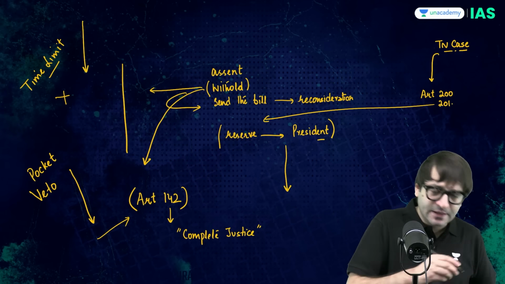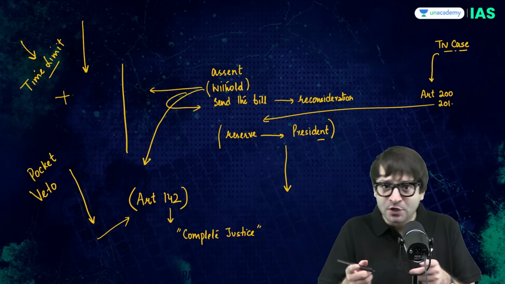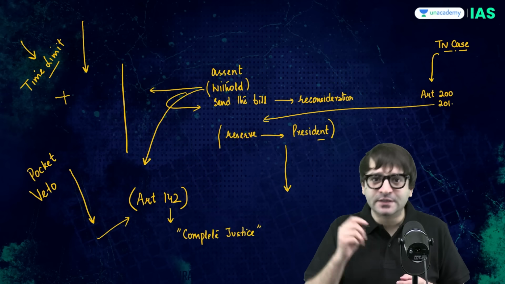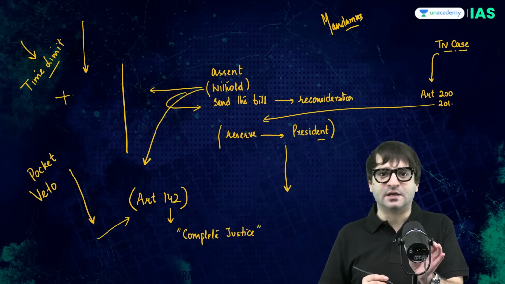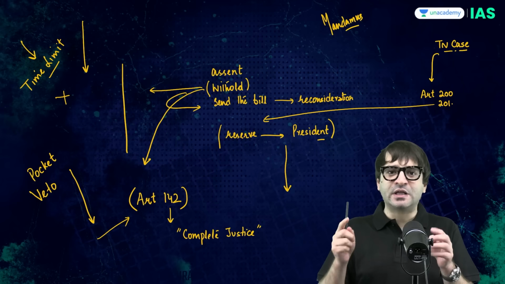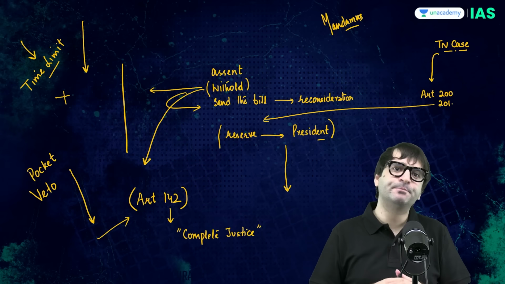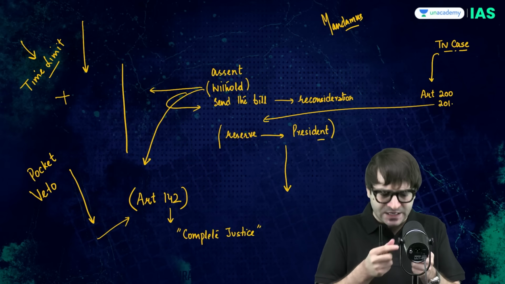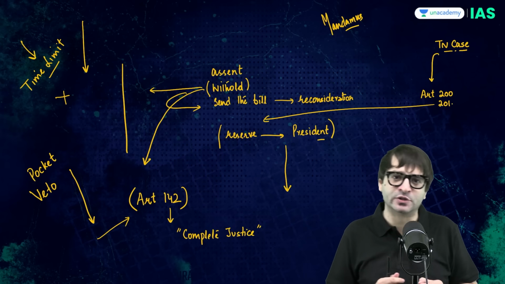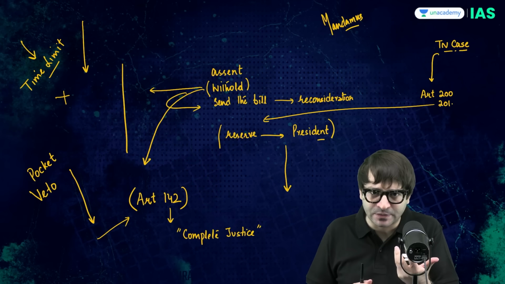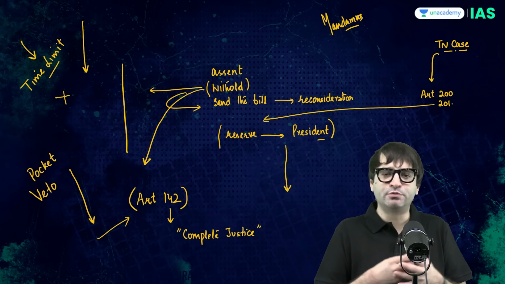And what if the president or the governor are not abiding by this time limit, which has been prescribed not by the constitution but by the court? Then you can issue the mandamus. That means you can invoke Article 32, approach the court, and the court will issue the writ of mandamus and say, we command that governor and the president, you give assent to this. This was considered by many as breaching separation of powers, which is the basic structure of the Indian constitution. This was considered unacceptable by some constitutional experts, and considered dangerous by the members of the ruling political party as well.